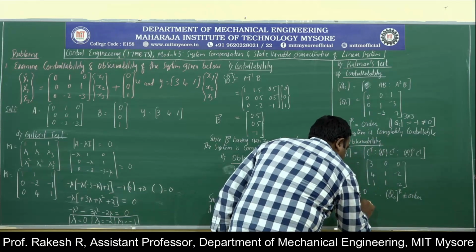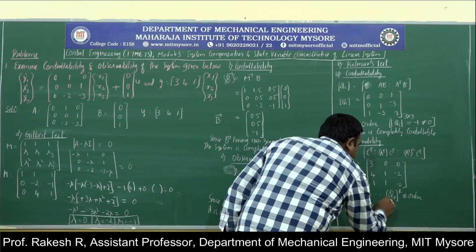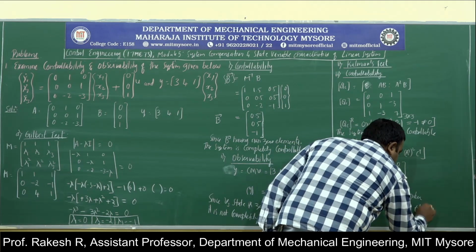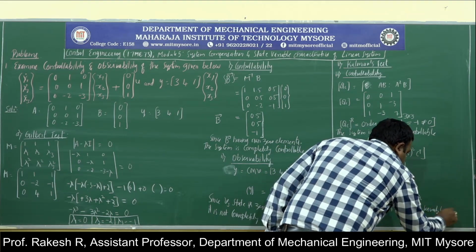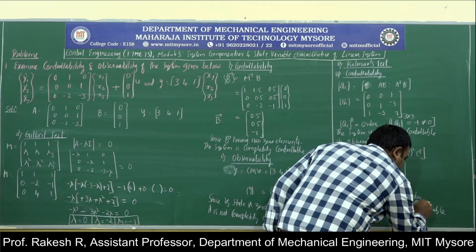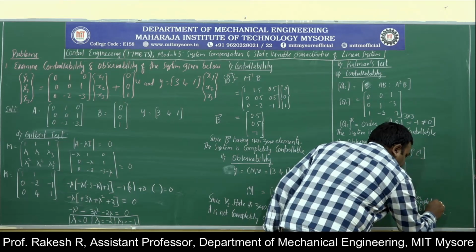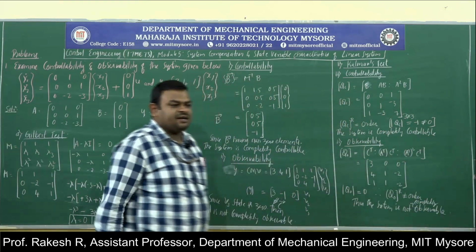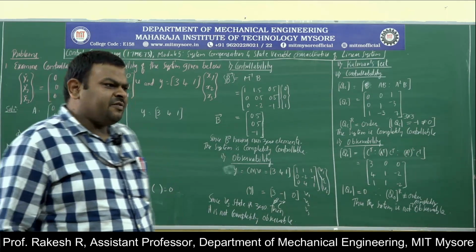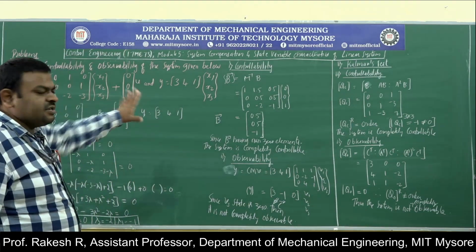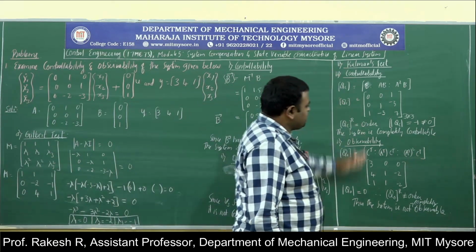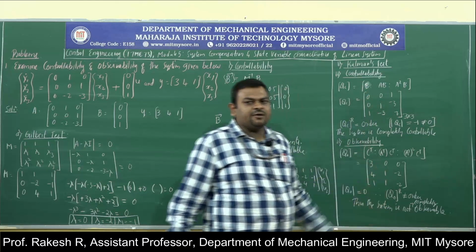Thus, the system is not completely observable. Whenever in the exam they ask a question like this, don't do Gilbert test. The easiest way is Kalman's test. This is a very easy step to calculate.